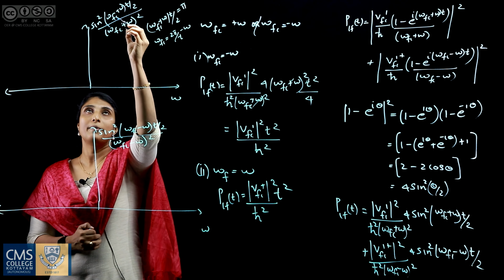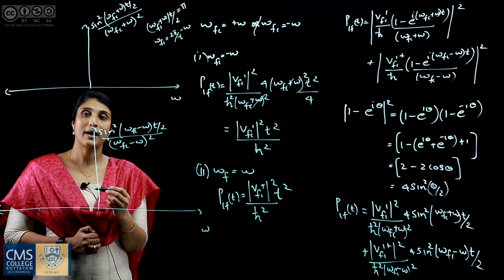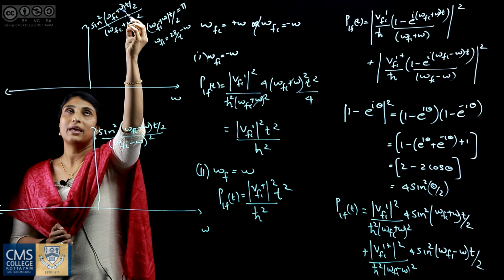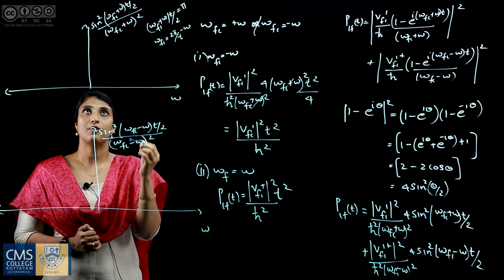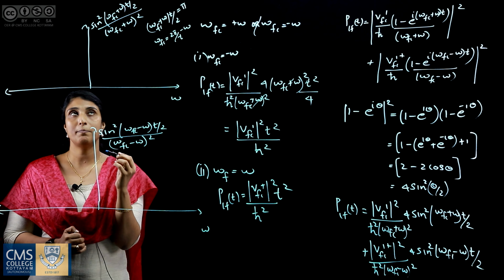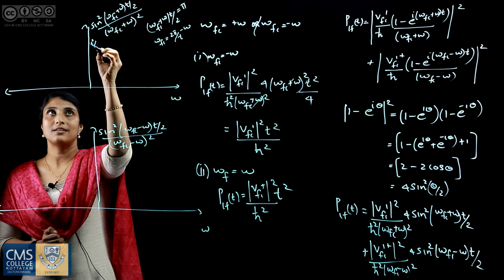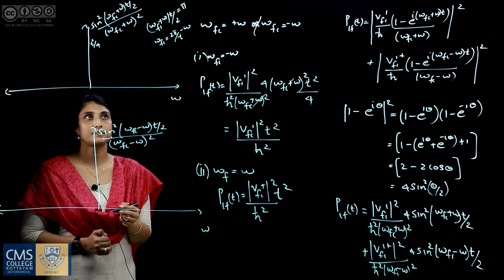So if omega fi is approximately equal to minus omega, we get (omega fi plus omega) the whole square t square by 4 divided by (omega fi plus omega) the whole square. On cancelling, we get the peak term as t square by 4.